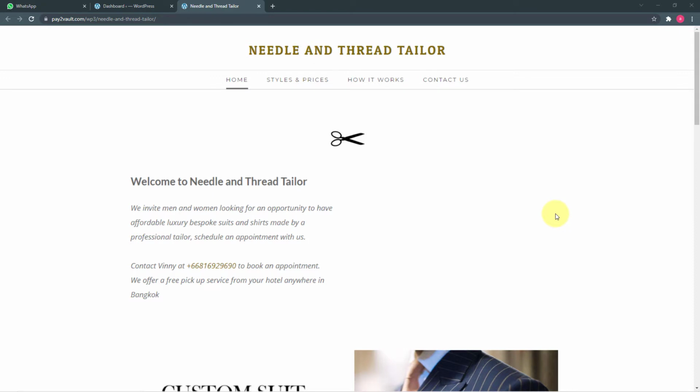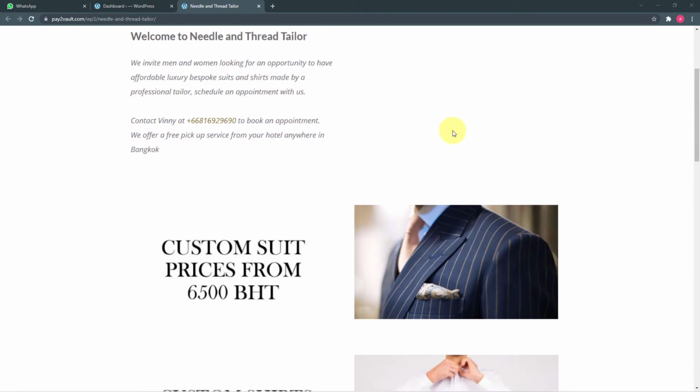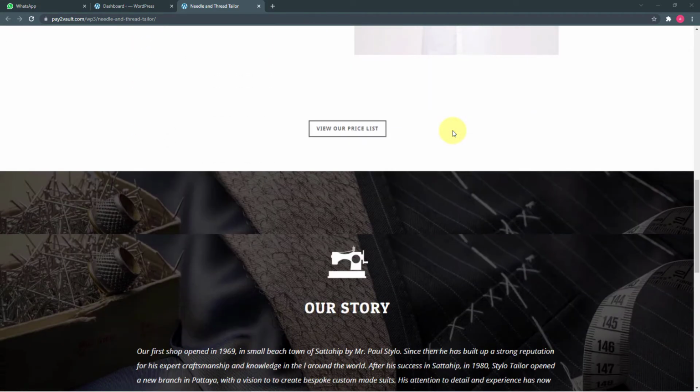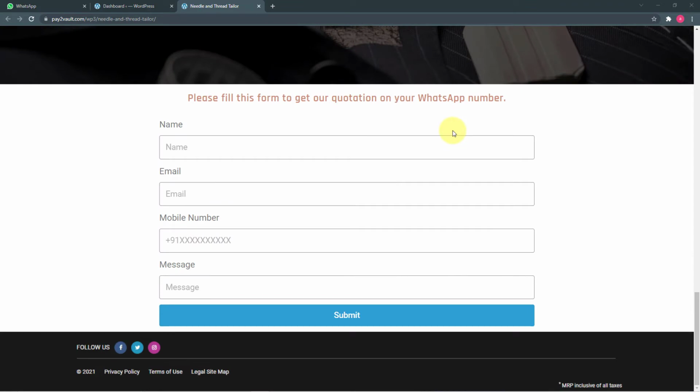So guys, this is my computer screen and here you can see I have created this website, and the name is Needle and Thread Tailors. This is our tailoring business, and we have made this website to improve our visibility online. And here in this website you can see we have attached an inquiry form. This form is created with the help of the Elementor application.